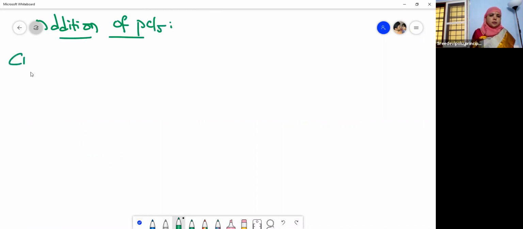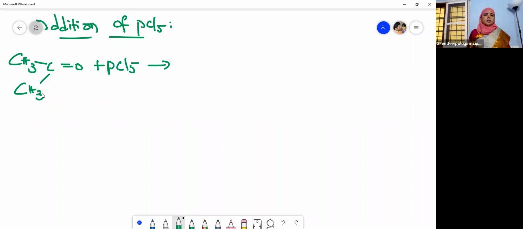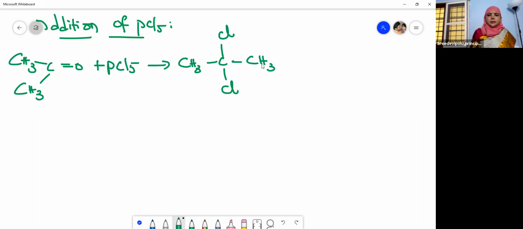So acetone reacts with phosphorus pentachloride, PCl5, and what does it form? Here also the two chlorines are being replaced with the oxygen atom, right? Like this. So CH3, Cl, oxygen is replaced by how many chlorines? Two chlorines, like CH3, CH3, Cl2, right? So plus what is eliminated? POCl3 is eliminated, phosphoryl chloride.